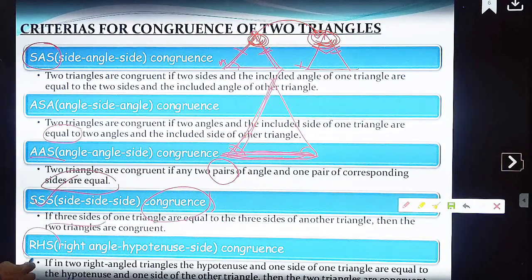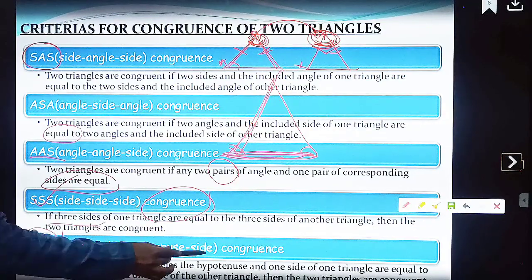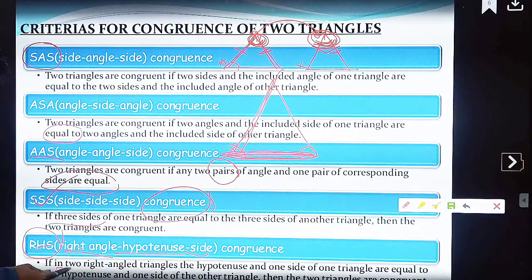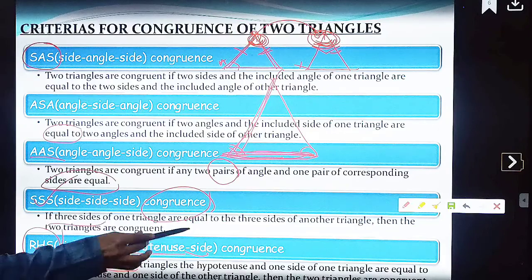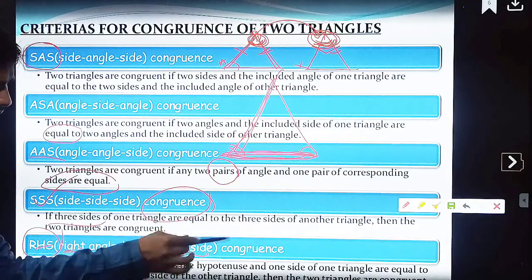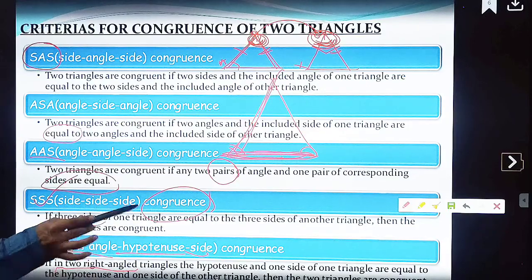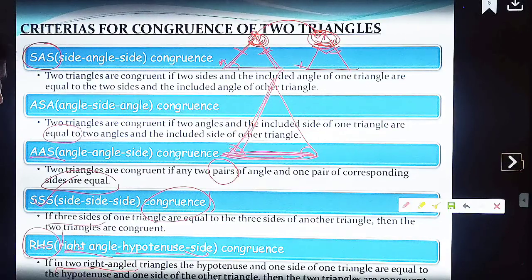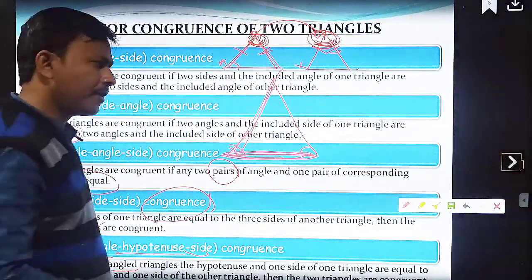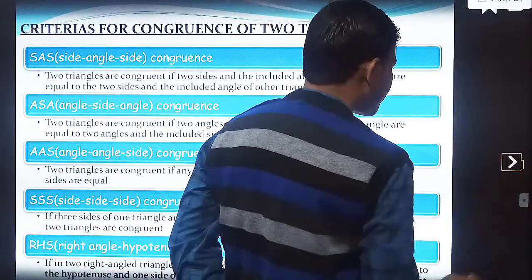Next comes what? RHS, right angle hypotenuse side. If two right angle triangles, the hypotenuse and one side of one triangle are equal to the hypotenuse and one side of the other triangle, then the two triangles are said to be congruent.